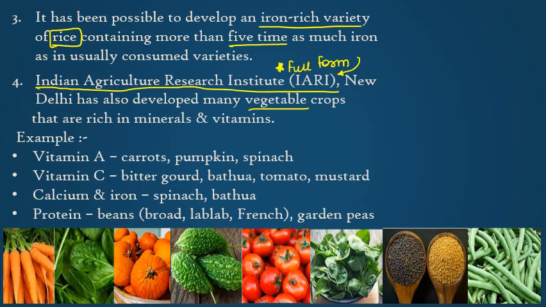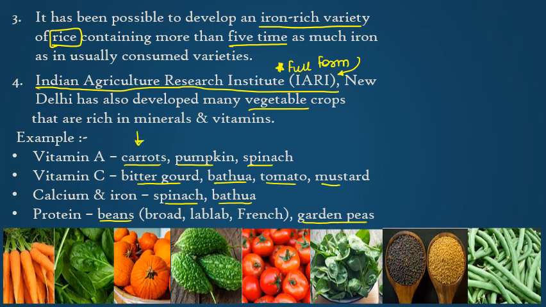विटामिन ए के लिए बायोफोर्टिफिकेशन किया गया था in carrots, pumpkin and spinach. विटामिन सी का एनरिचमेंट हुआ था in bathua, bathua, tomato and mustard. Calcium and iron were increased in spinach and bathua, and proteins were increased in beans. So beans के 3 varieties होते हैं, तीनों में उनको increase किया गया था. That was broad beans, lab beans और even the French beans. And even in the green peas or garden peas में भी proteins increase किए गए थे.